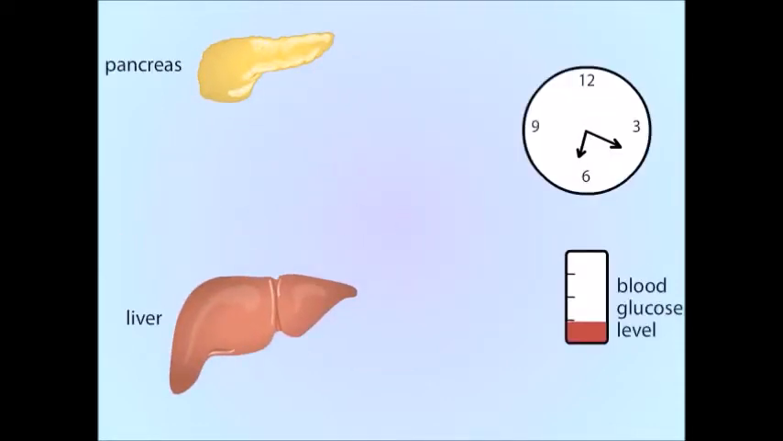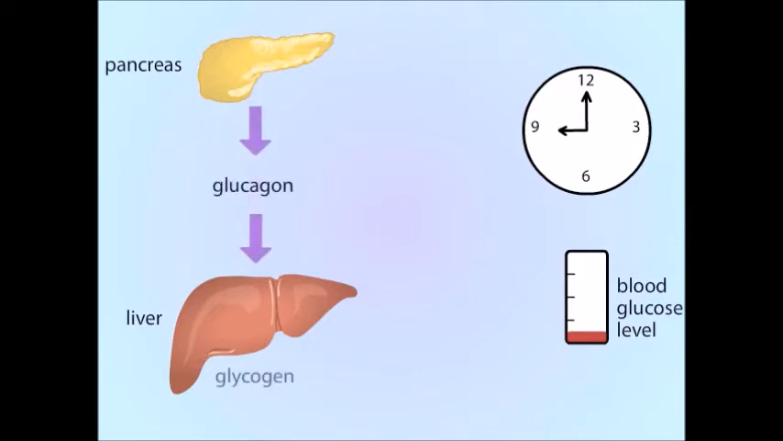If a meal is skipped, blood glucose will fall below the normal post-absorptive level. This triggers release of glucagon from the pancreas. Glucagon induces the liver to break down glycogen to glucose. Liver cells release glucose into the blood, restoring post-absorptive levels.